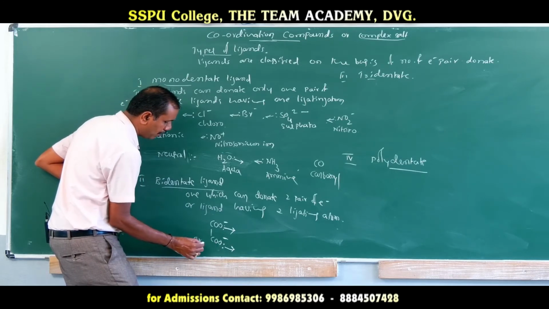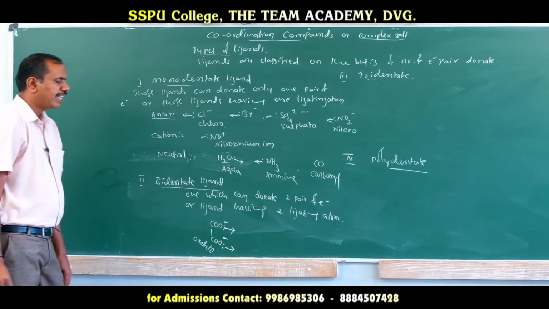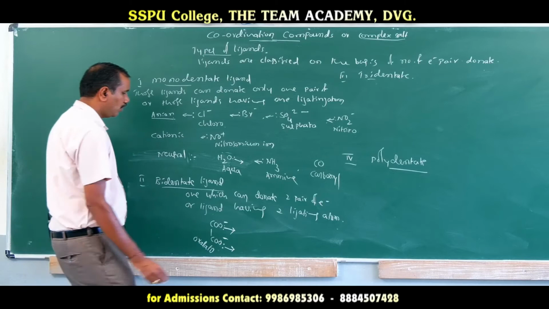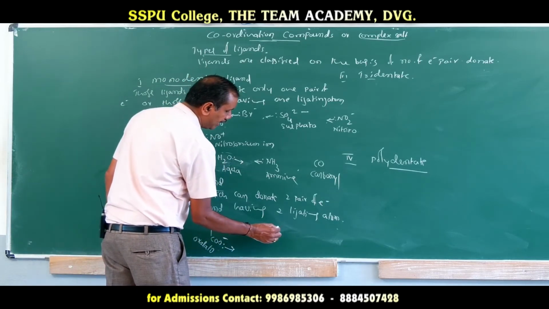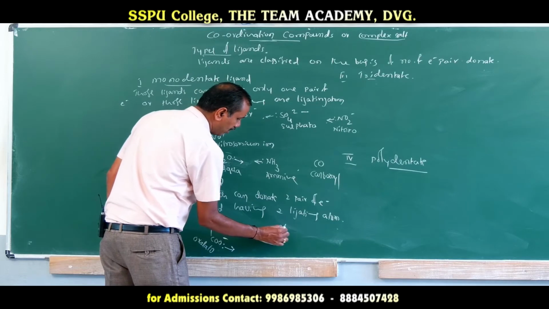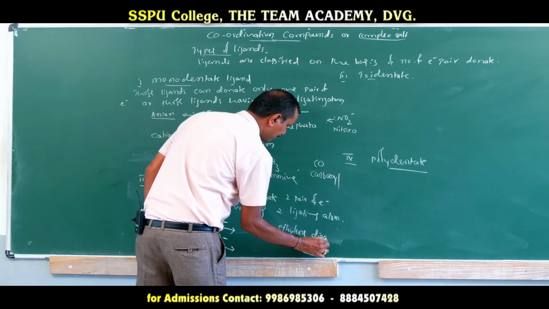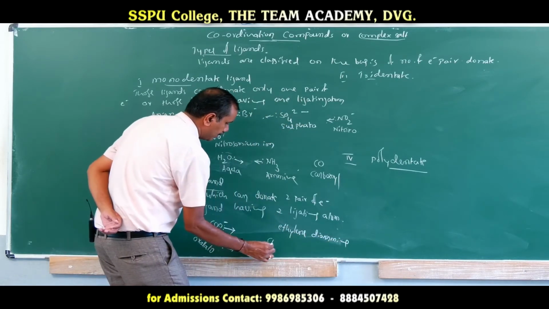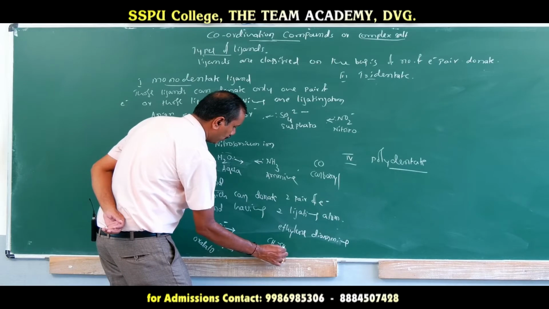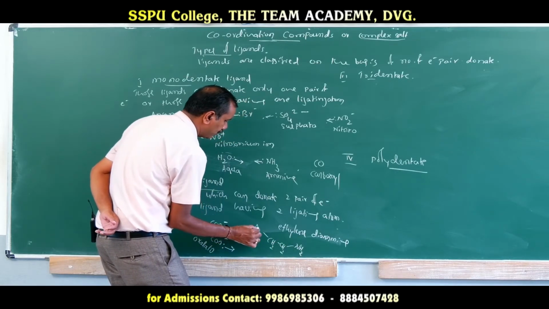The name of this compound is oxalato. One more is ethylene diamine. Here CH2, CH2 is the ethylene group, diamine, NH2, NH2.